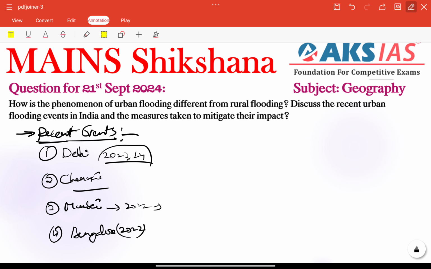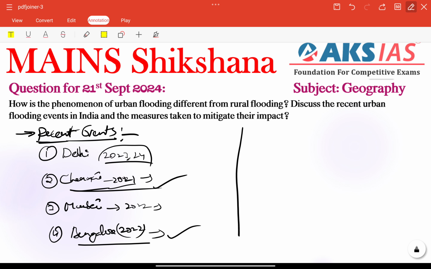Continuous heavy rains in 2022, and the Chennai floods, especially 2021, are also very important. Chennai faced severe flooding in November 2020 due to heavy rains. The city's inadequate drainage infrastructure is also a major reason. Apart from that, we can talk about the Bengaluru crisis, which recently witnessed severe urban flooding due to heavy rains, especially in IT corridors. So we can talk about these events.